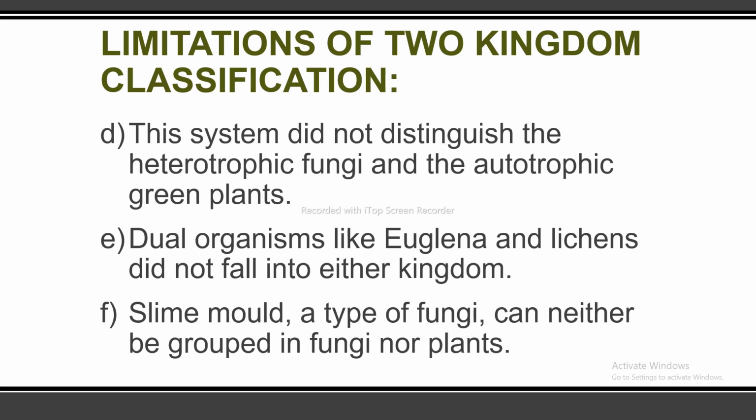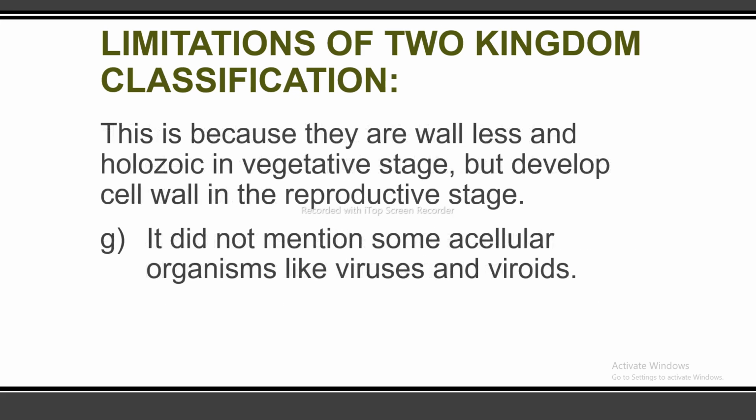Slime mold, a type of fungi, can neither be grouped in fungi nor plants. This is because they are wall-less and holozoic in vegetative stage, but develop cell wall in the reproductive stage. It didn't mention some acellular organisms like viruses and viroids.